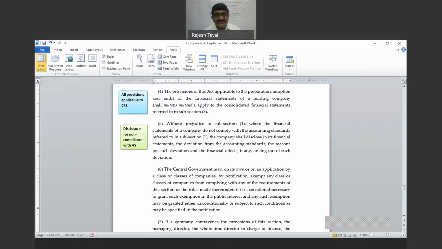Wherever it is considered necessary to grant such exemption in the public interest, or such exemption may be granted conditionally or unconditionally as the case may be. So exemptions may be given by government on its own or on the basis of application. Right. Now I'll give you an example for this also so that it becomes clear. I was working for a company which was in the manufacture of steel tubes. Steel tubes.